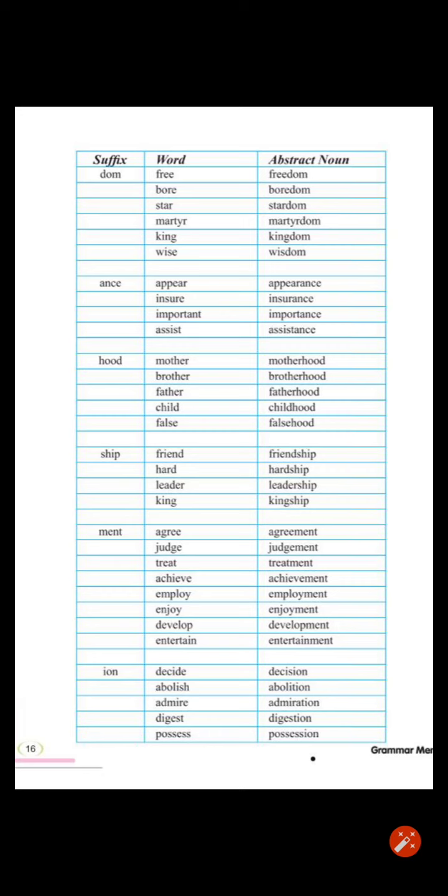In the same way children, you have to learn all these words framing abstract noun. For example, see one more suffix, DOM. If we add DOM to the word free, it will become freedom. If we add ANCE to the word appear, it will become appearance. HOOD. If we add HOOD to the word mother, it will become motherhood. In the same way, add these suffixes to words and make new words, and you can learn them.